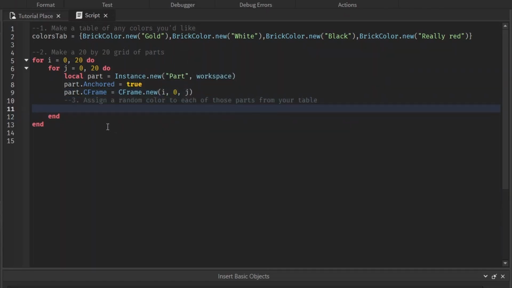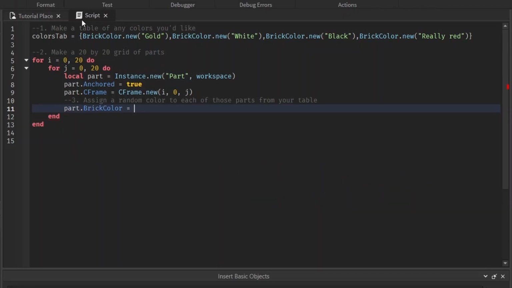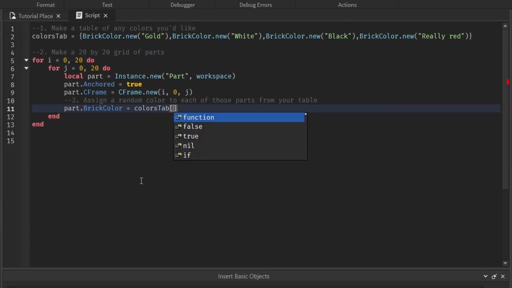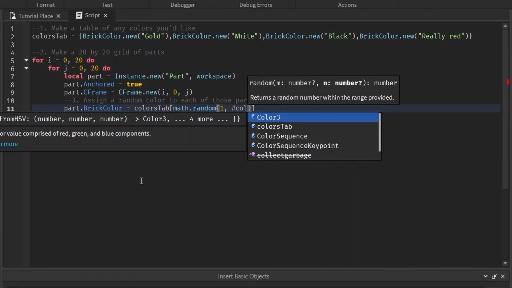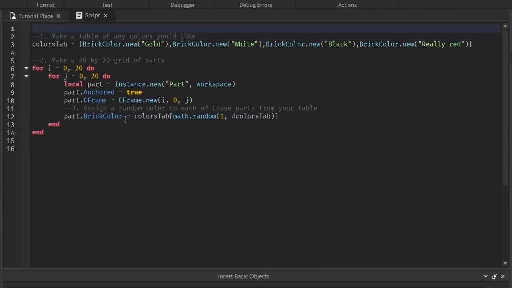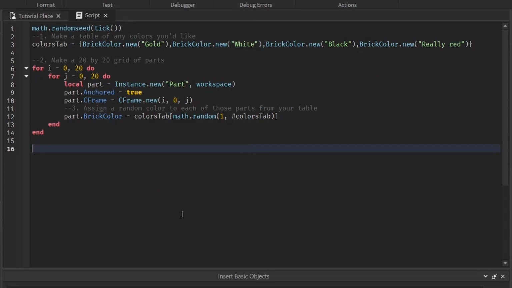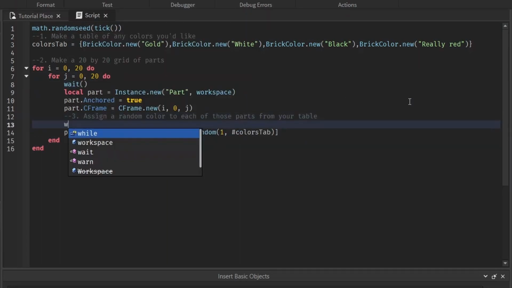Now we have to assign a random color to each one of these parts from the table. So we can make the part's BrickColor equal to a random color from this table. We can do colors, and then for the index, we would do math.random 1 through whatever the length of the table is. And if you remember the math.randomseed tag, make it feel a little more random. Actually, let's just put a wait in here just because I like to see it happen in steps.